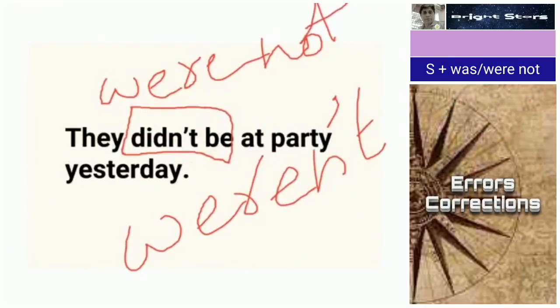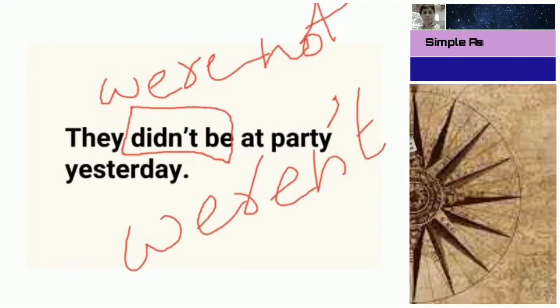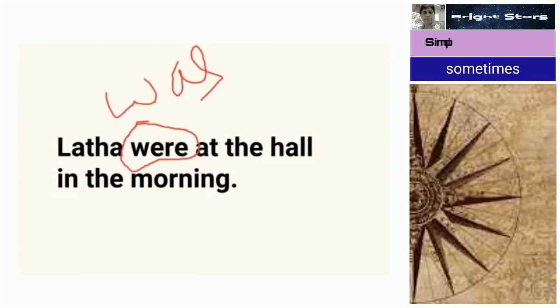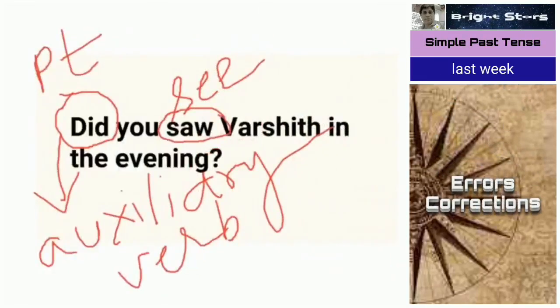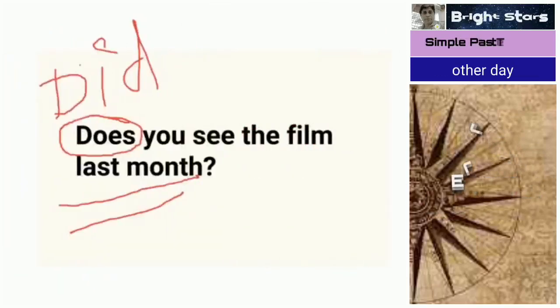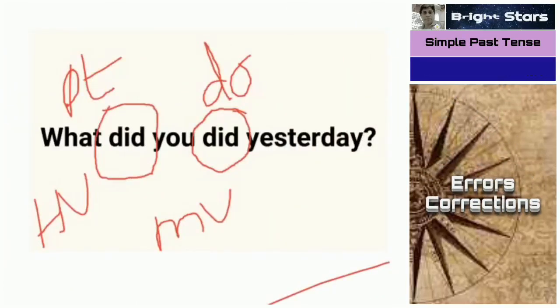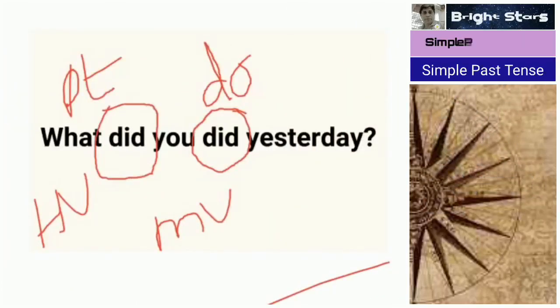Didn't be is wrong. Instead we have to use weren't or were not. Lata were is wrong, for a singular subject we have to use the singular verb was. Did you saw is wrong. Did you see is correct. Does you see is wrong. Did you see is correct. What did you did is wrong. What did you do is correct.